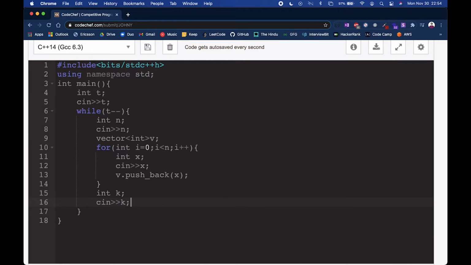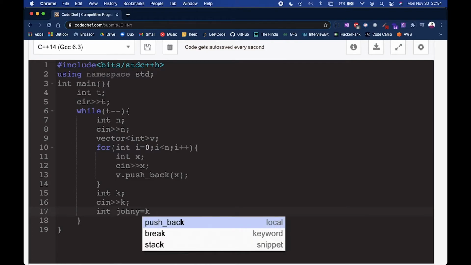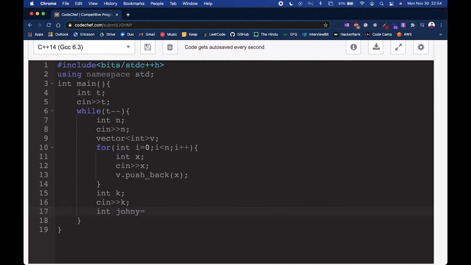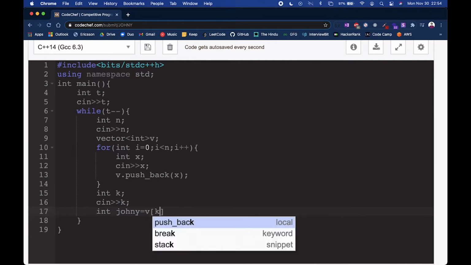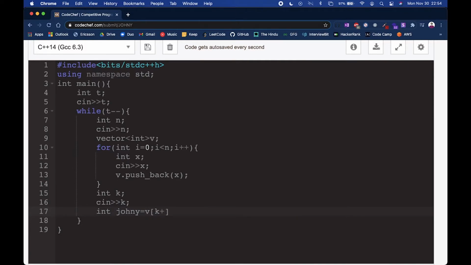So let's do one thing. Let's save our Johnny song in a variable called Johnny. Since we are given the index and the index starts from 1, but our actual index in the array or vector starts from 0, we will subtract 1 from this, and we will save the Johnny song in the variable called Johnny.